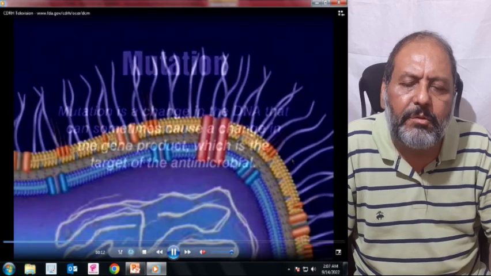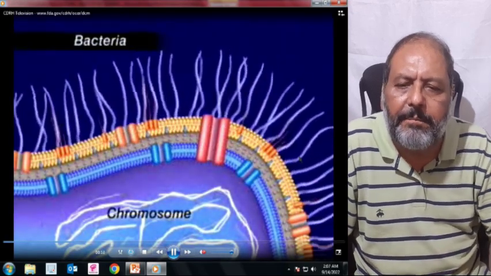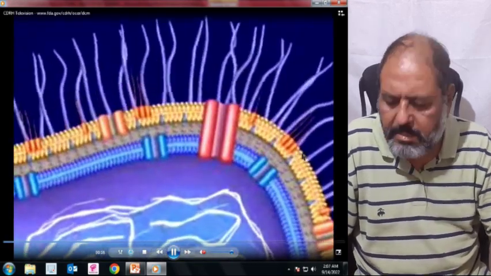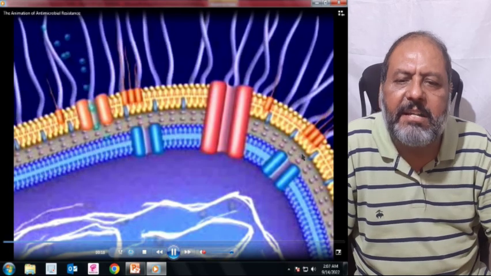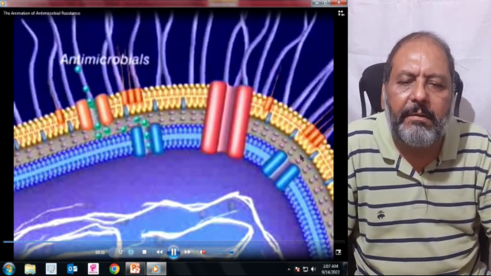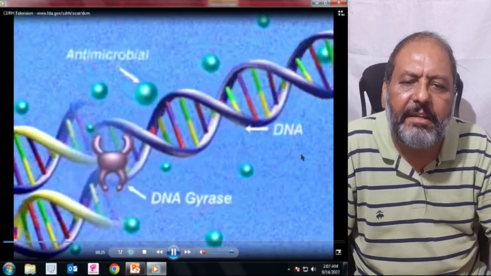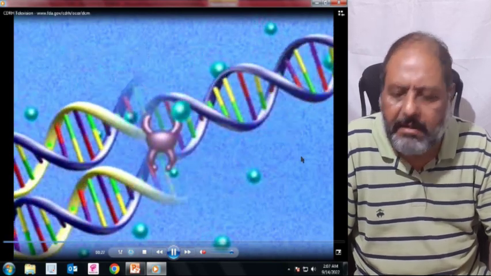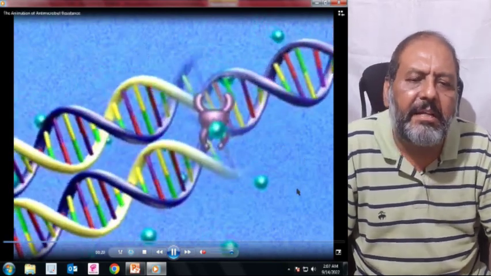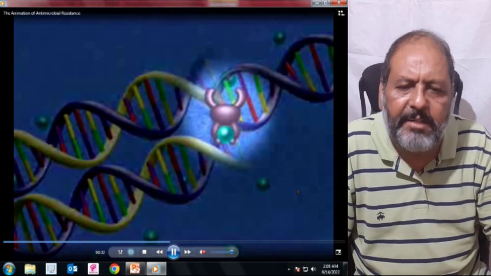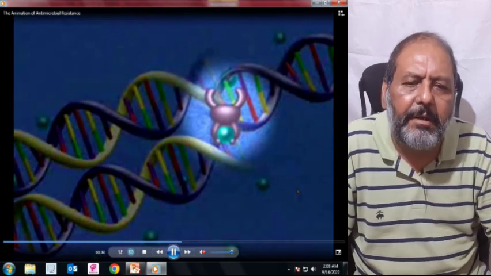And as you can see, the antibiotic is coming, and the DNA gyrase gene is affected, which causes the killing of the bacteria.